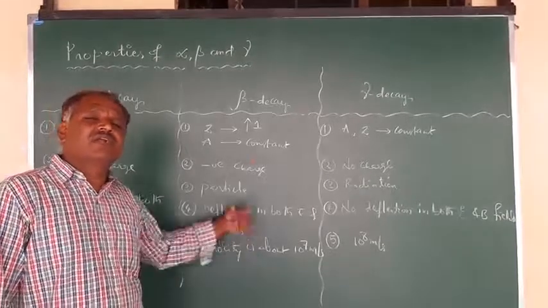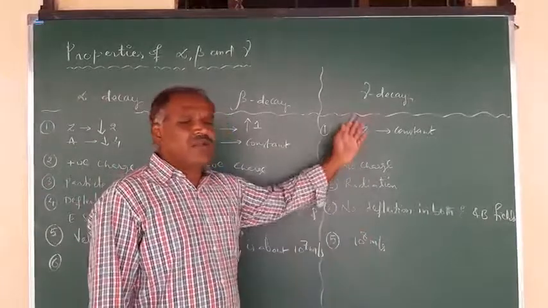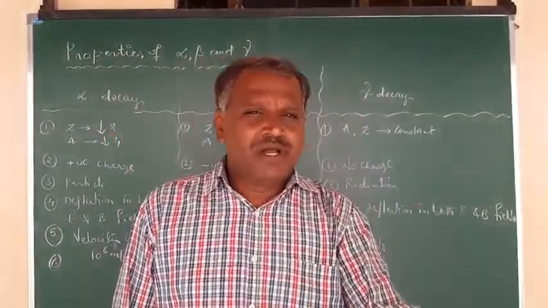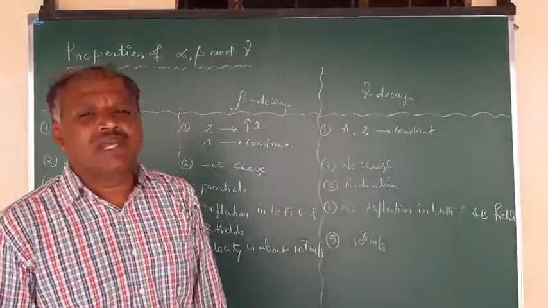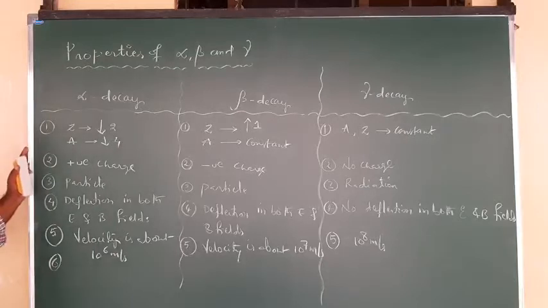Similarly, this one also has ionization, but it is 100 times less compared to the alpha particle and 100 times greater compared to gamma rays, right? And similarly, gamma radiation has ionization power 100 times less compared to beta and 10,000 times less compared to alpha particle. So in that way, we can study comparatively. What the actual values are will not be given. It is just a comparative study of these three radiations or decays.